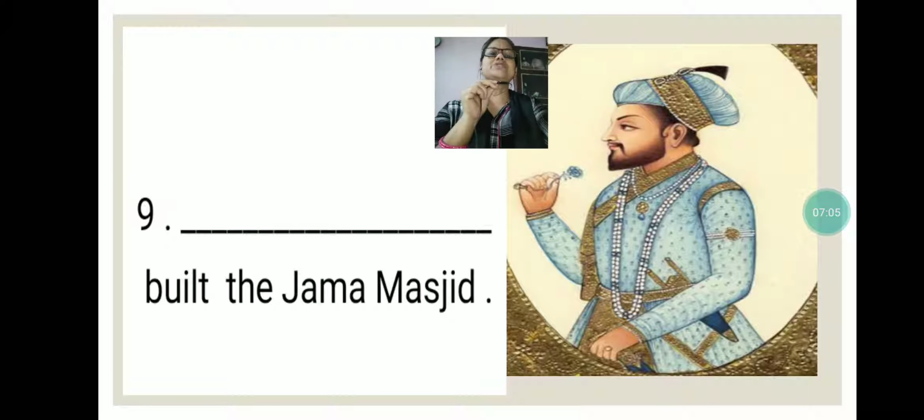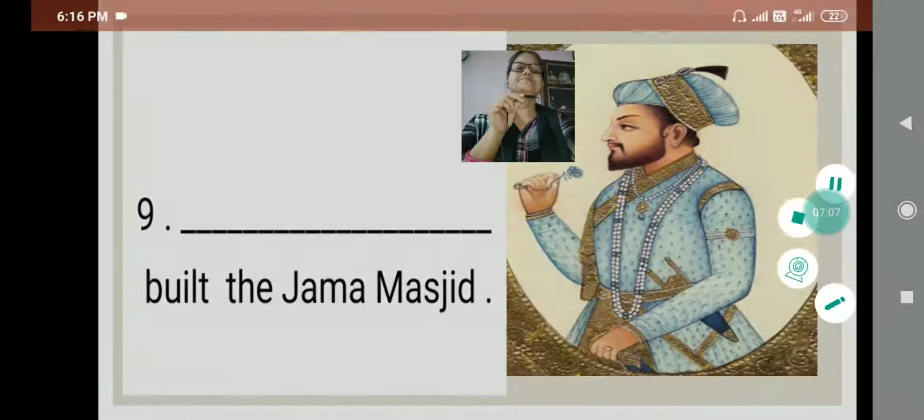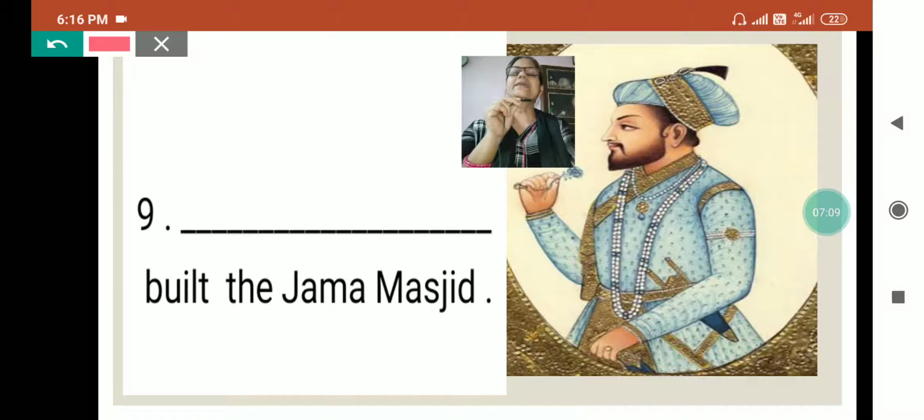Shah Jahan built the Jama Masjid. As I have already explained, in the Mughal Empire Shah Jahan is known as the best architect, and he built most of the buildings like the Taj Mahal, Jama Masjid, and Red Fort. So Shah Jahan built the Jama Masjid.